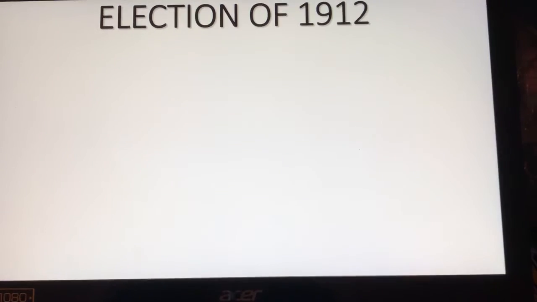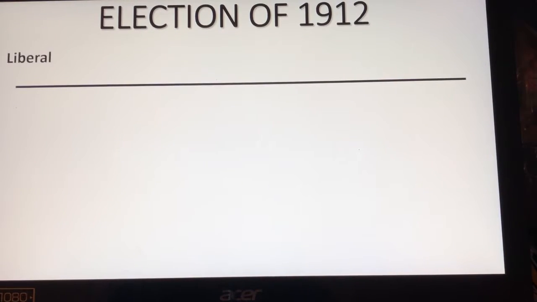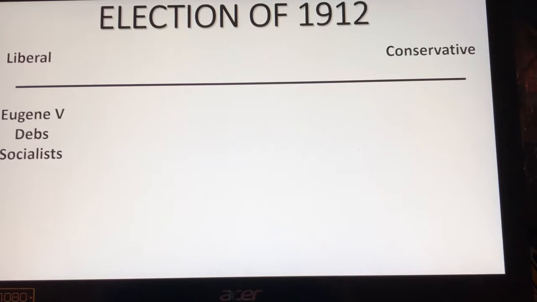It is said that all of them were progressives, but we're going to talk about how different these people are. We're looking at this political spectrum, liberal and conservative. On the left-hand side, we actually have Eugene V. Debs, whom we know from the Pullman strike. He organized the American Railway Union, and he eventually forms the Socialist Party in America. So that's a very liberal political organization that wants equality for all people. We've seen their reaction to the Gilded Age, where the government is in the hands of business.